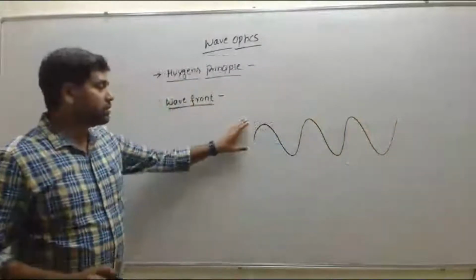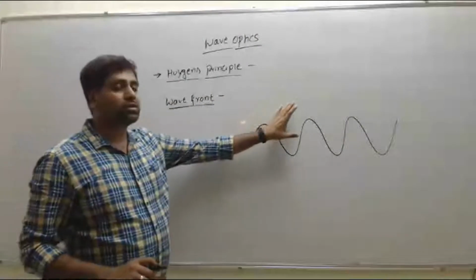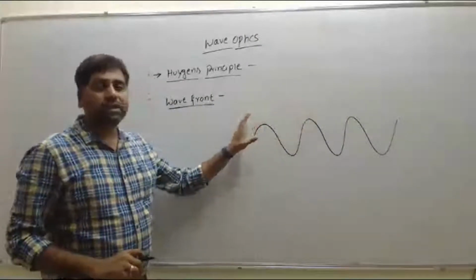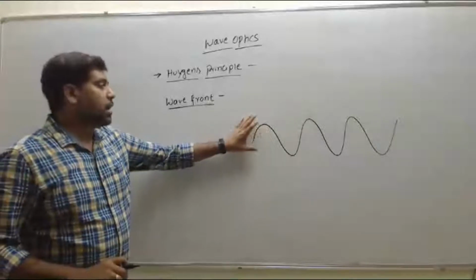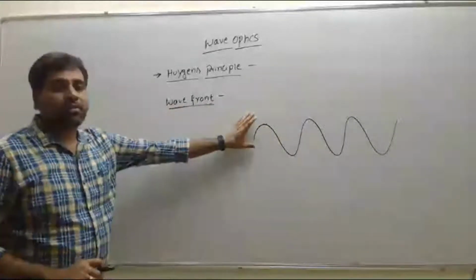The surface of the water starts to oscillate, each and every point of the water starts to oscillate, and that one we call as wave.